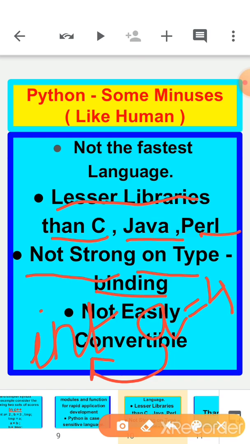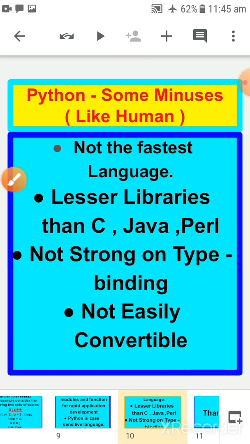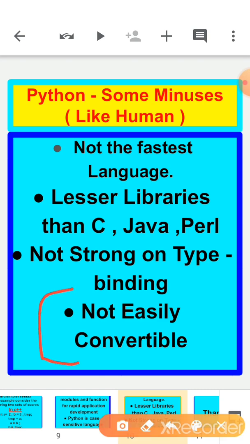Now if I start giving a equal to abc, I am giving characters to an integer variable. Here C++ will definitely give you an error, but Python ignores such things. For Python everything is okay. So we can say it is not strong on type binding. If two different data types are working together and such a mismatch is there, Python won't complain or pinpoint anything.